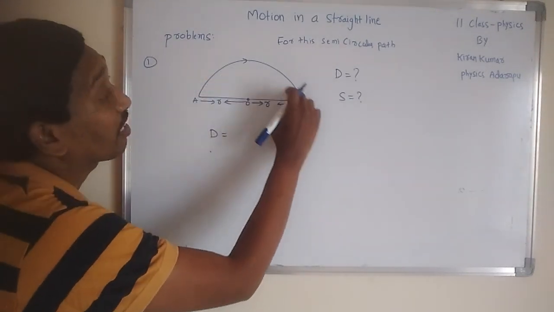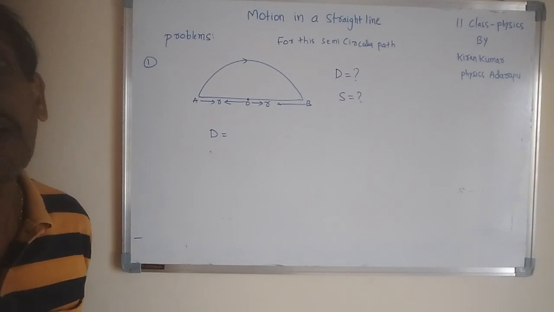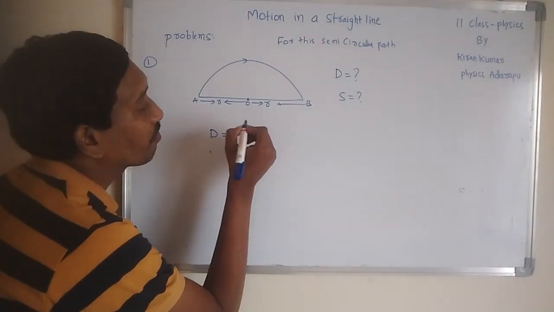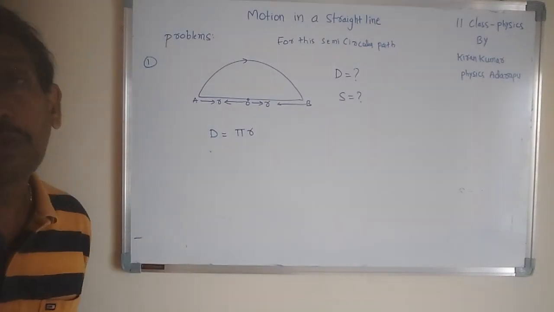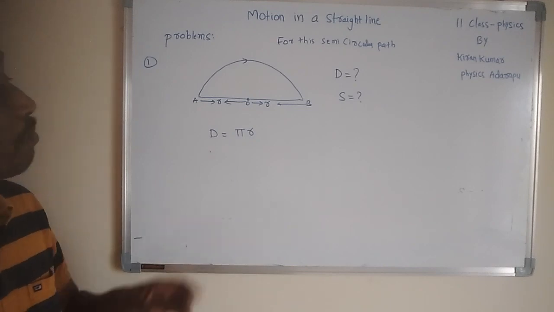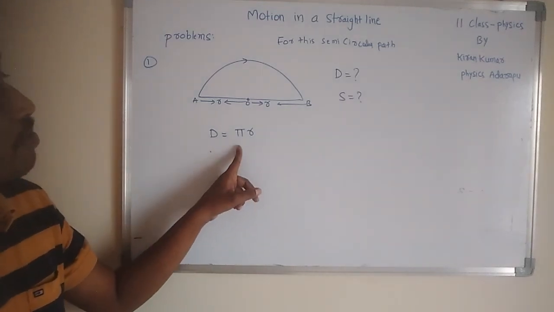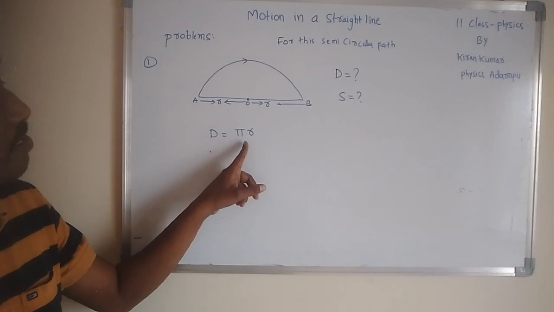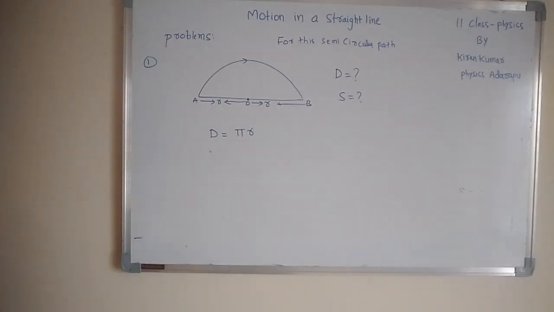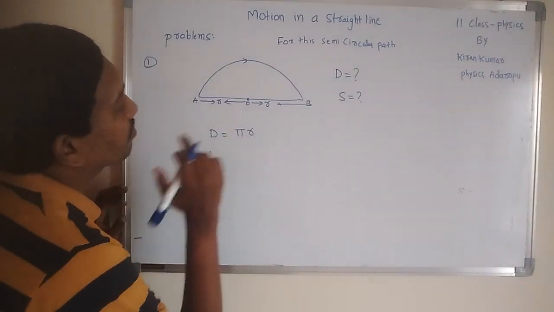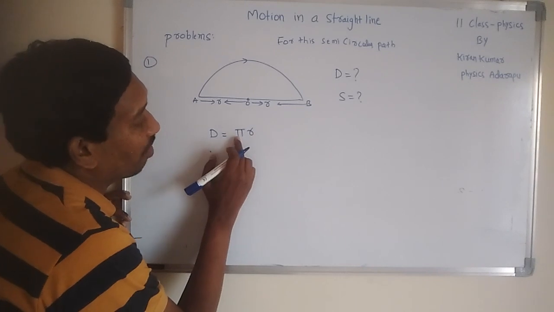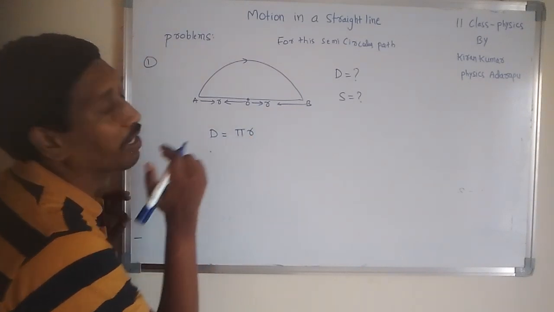This is a semicircular path, so it is half of the circumference of the circle. The total circumference is 2 pi r, so half of it is pi r. That is the distance. The r value is given and pi is a known value, 3.14, so 3.14 into r gives the distance.